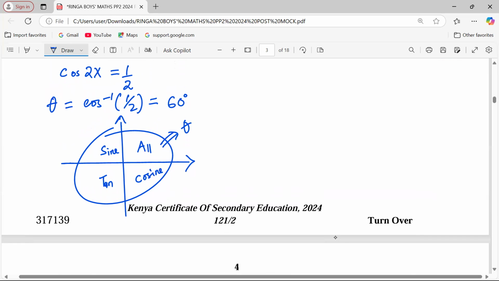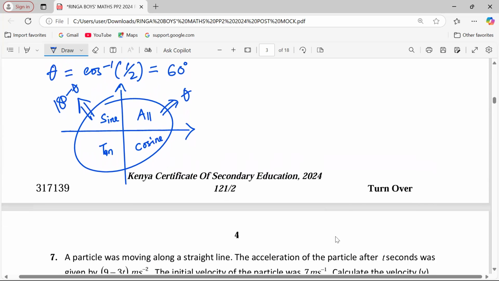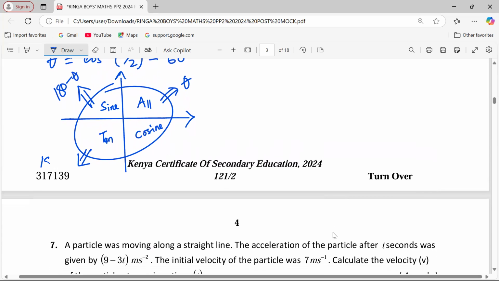Then the same angle in the second quadrant is usually measured as 180 minus theta. In the third quadrant, the angle is measured as 180 plus theta. And in the fourth quadrant, 360 minus theta.